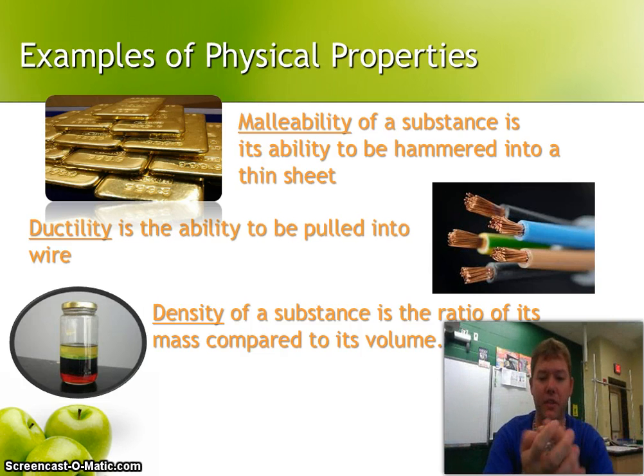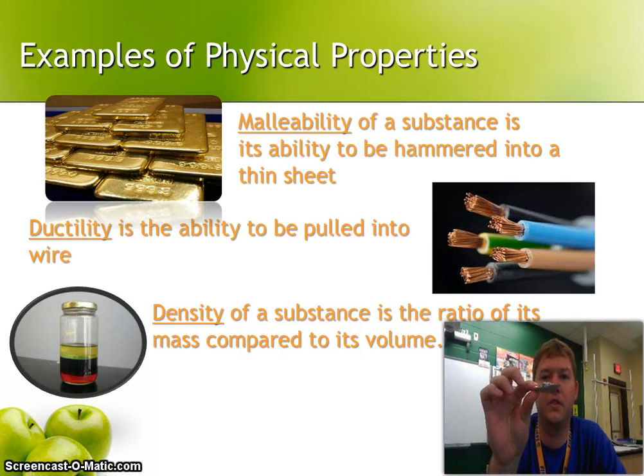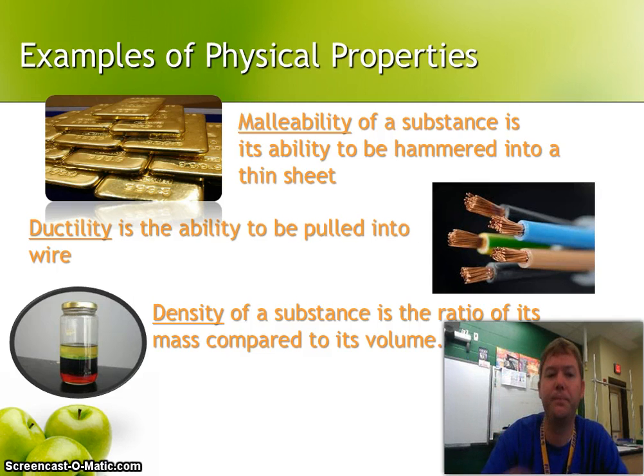I can take this, a physical change, and I crumple it into a ball. It's still aluminum, I just changed its shape, physical property. I could take this hammer now, and I'm going to pound it. Malleability says I can hammer it into a thin sheet. Did I do that? Sure. So that is a physical property. Smaller, thinner, it's still aluminum foil.